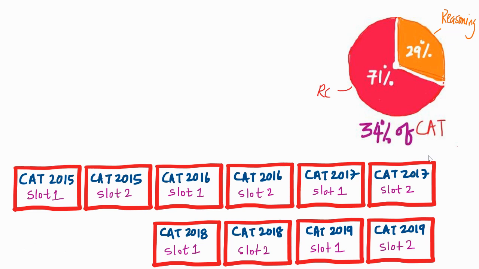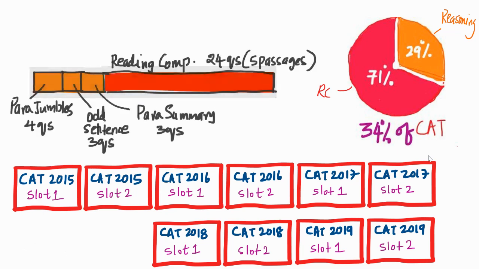Now, the CAT from 2015 did not ask any questions on vocabulary, did not ask any questions on grammar. In fact, these were the questions. There were 24 questions from reading comprehension, from 5 passages. The verbal reasoning had these three specific areas: paragraph jumble, 4 questions; odd sentence in a paragraph, 3 questions; paragraph summary, 3 questions. Out of these, the paragraph jumble, you had 4 sentences given to you in a jumble format. You have to arrange it in the right order, and you have to type in the answer.